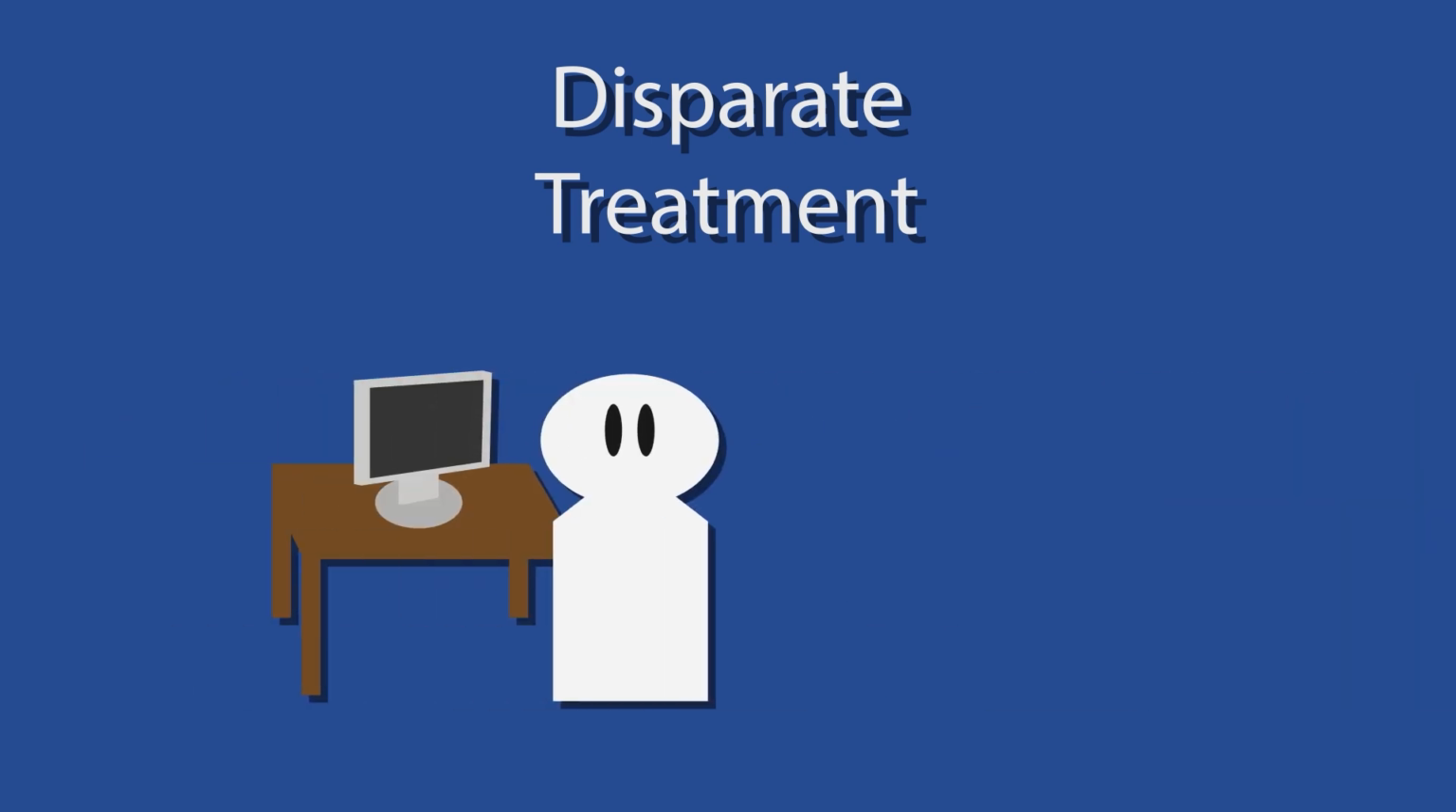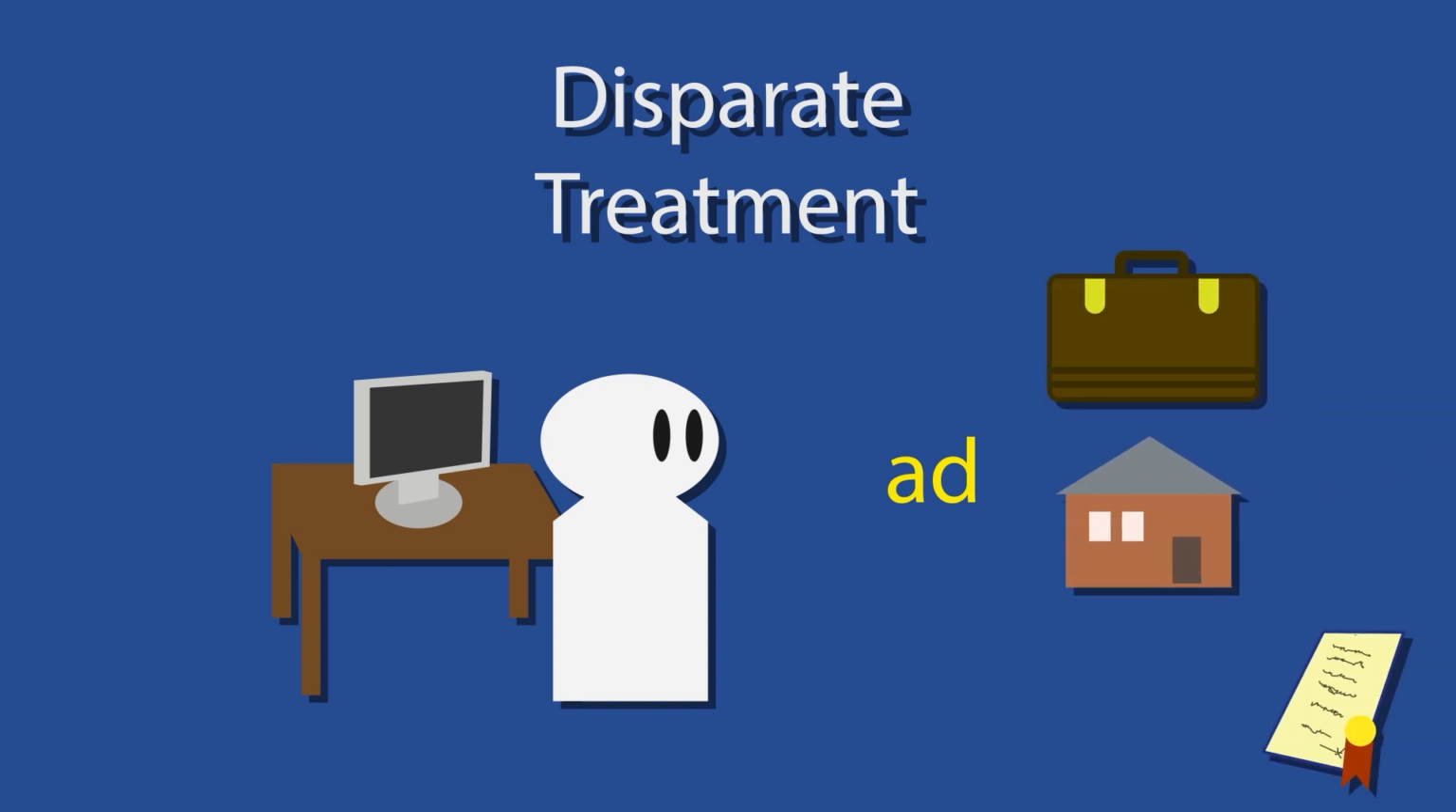An example is the search engine allowing advertisers to exclude non-binary people from seeing their ads. The search engine provided tools so that the advertisers could intentionally exclude people from seeing ads for jobs, housing, or financial products based on their gender.